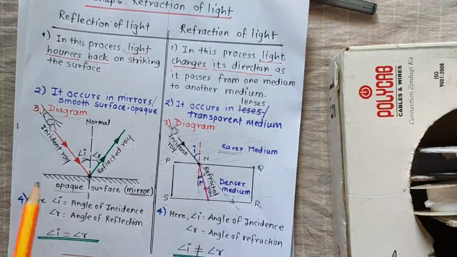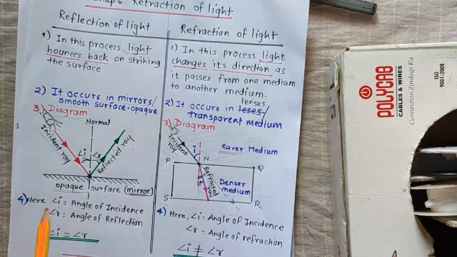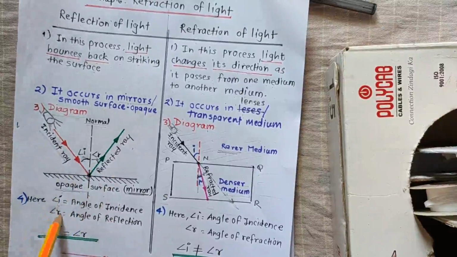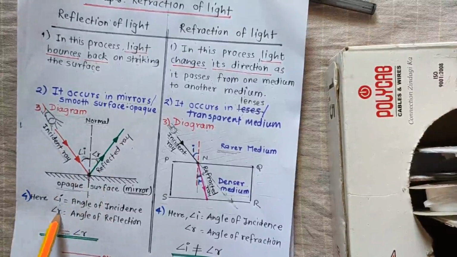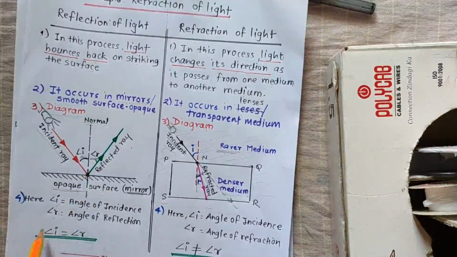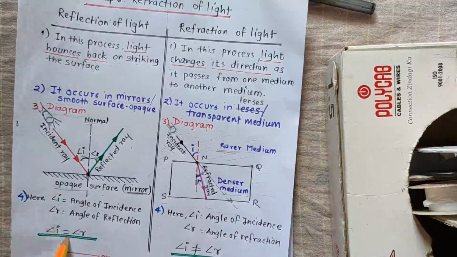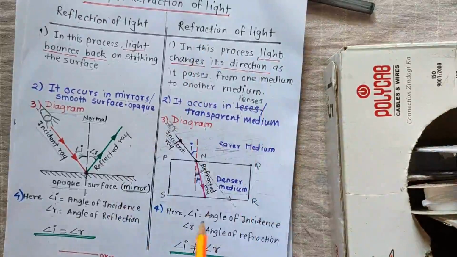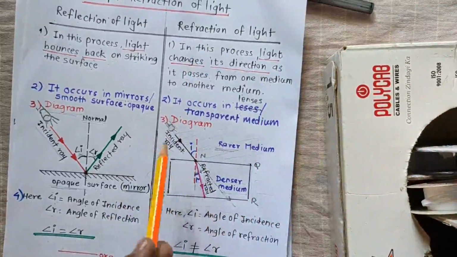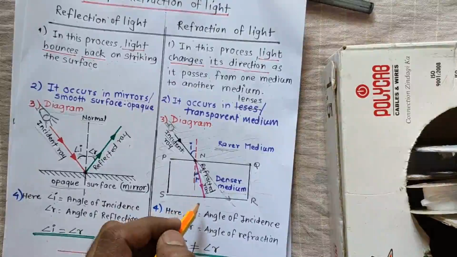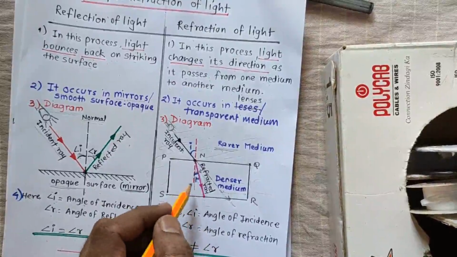Now we need to make a note of one point: in reflection, the angle of incidence is always equal to the angle of reflection, which we have already studied in 9th standard. It is not a tough task to understand this concept. But in the case of refraction of light, the incident ray changes its direction when it passes through a denser or any different medium.